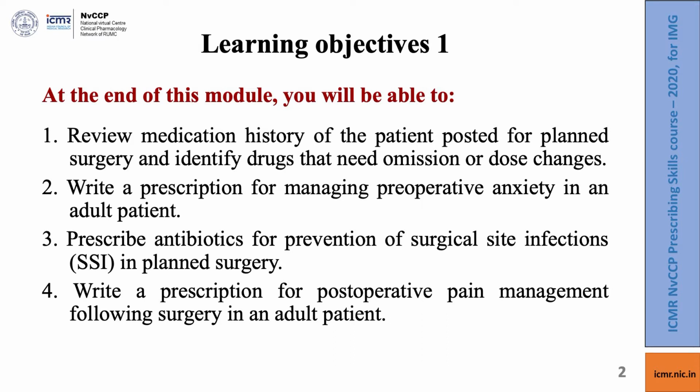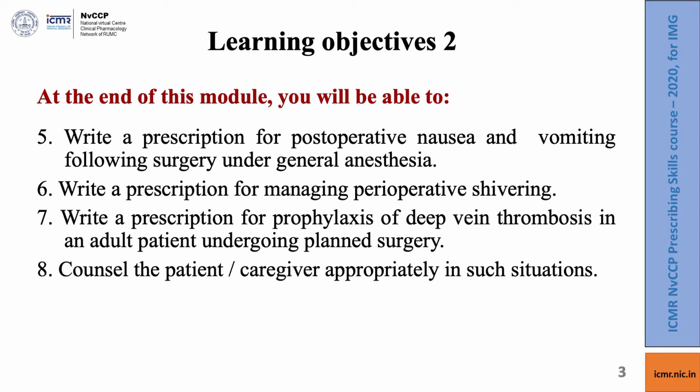You will write a prescription for postoperative pain management following surgery in an adult patient. Continuing further, you will be able to write a prescription for postoperative nausea and vomiting following surgery under general anesthesia. You will write a prescription for managing perioperative shivering, and you should also be able to address prophylaxis of deep vein thrombosis in adult patients undergoing planned surgery. Finally, you will be able to counsel patients and caregivers appropriately in these situations.